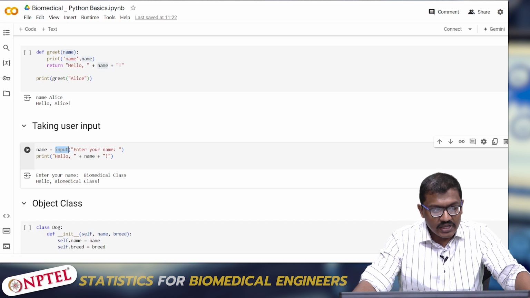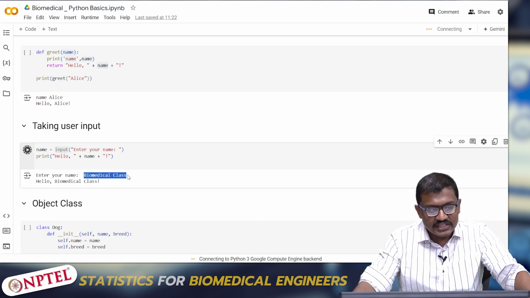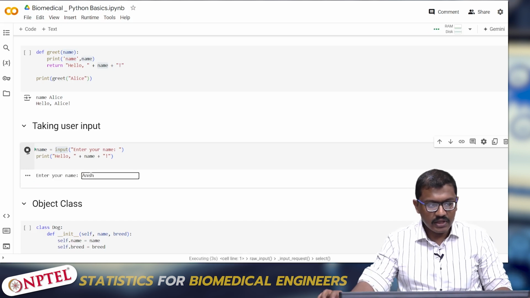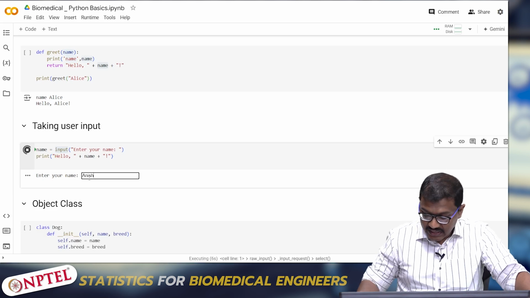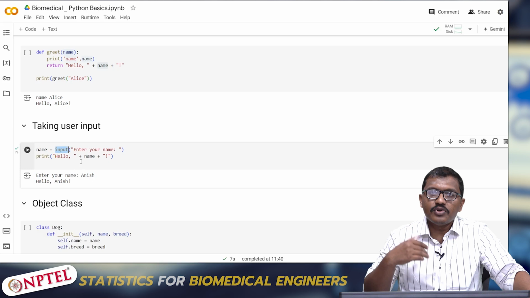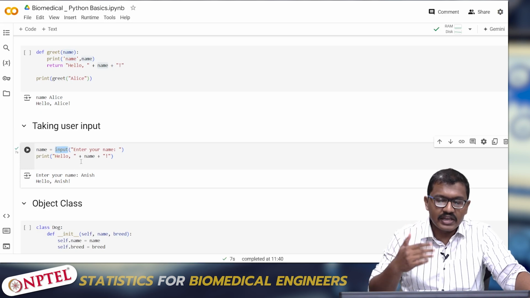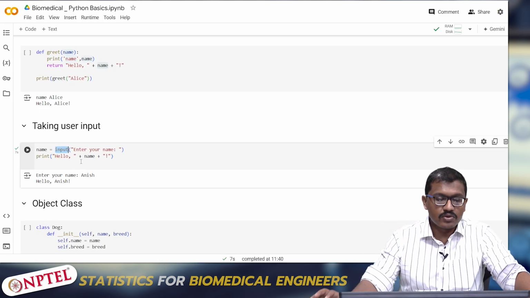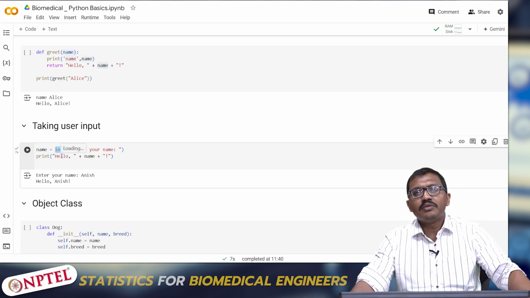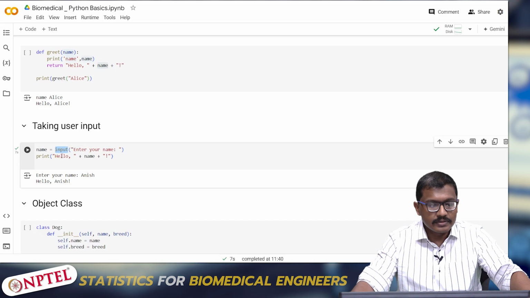When I am running this, it will ask for an input, and then based on the input, for instance, I am typing my name. Okay, I am typing my name as Anish. And then I have to click on enter actually. So it says hello Anish. So it takes the input from my end, that is entering my name Anish, and then it just prints it out actually, because I have just declared a function called print, nothing more. So this is how you can make Python more interactive.